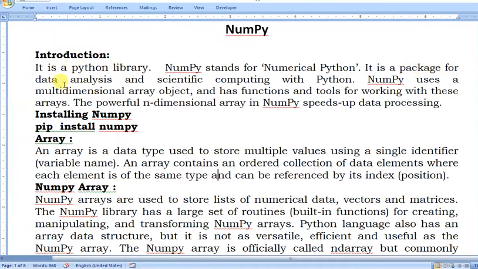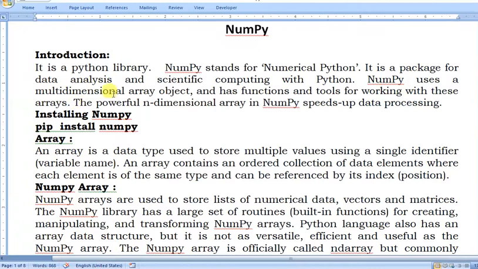It is a package for data analysis and scientific computing with Python. So Python generally uses this NumPy module for analysis of data and scientific computing, because all the numerical data and numeric related functions are built in NumPy. That's why it is a very efficient and useful module.